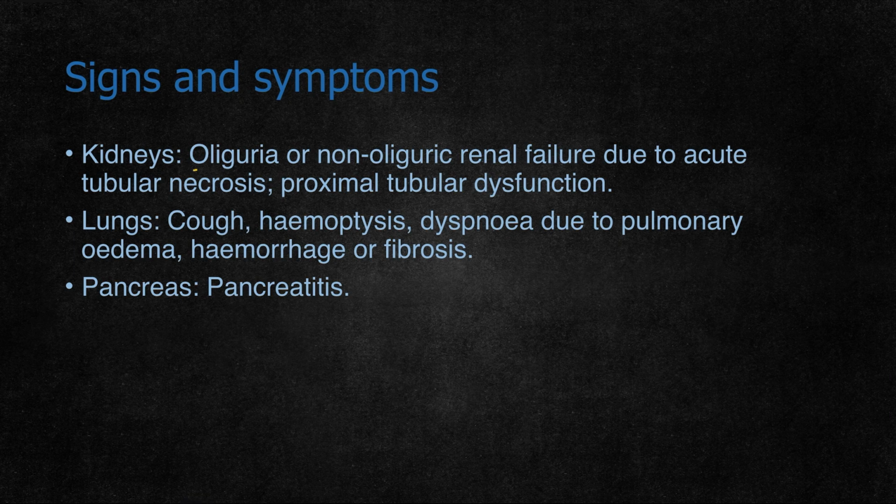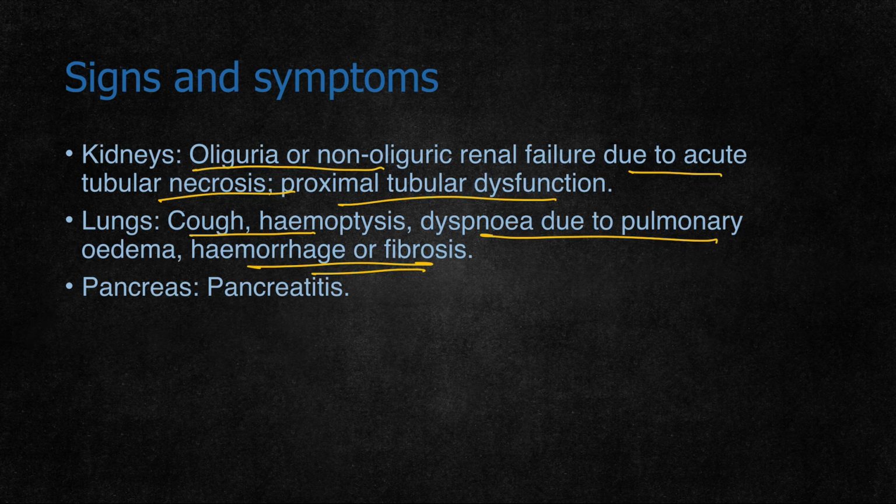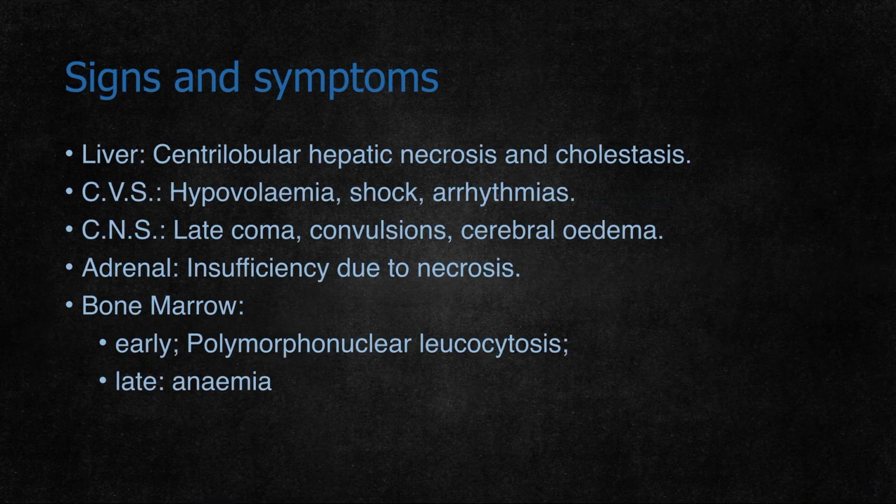In the kidneys it causes a decrease in urine, that is oliguria, or non-oliguric kidney failure due to acute tubular necrosis and proximal tubular dysfunction. In the lungs it causes cough, hemoptysis, dyspnea due to pulmonary edema, hemorrhages or fibrosis. In the pancreas it can cause pancreatitis, mainly because of its radicals. It causes cell death. In the liver it causes centrilobular hepatic necrosis and cholestasis.